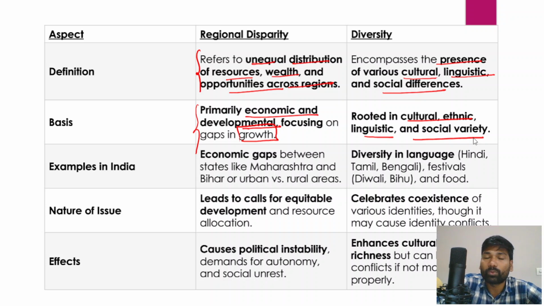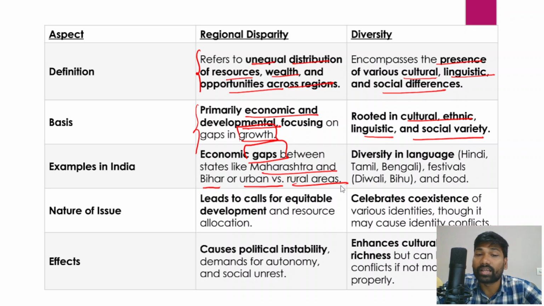Economic gaps exist between states like Maharashtra and Bihar, and between urban and rural areas. We also have urban and rural disparities, gender disparities, the gender divide and the digital divide, right? And diversity in languages: for example, we have different languages in India: Tamil, Bengali, Malayalam, Kannada and Odia.